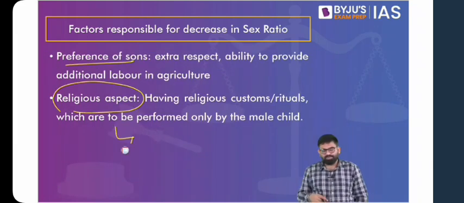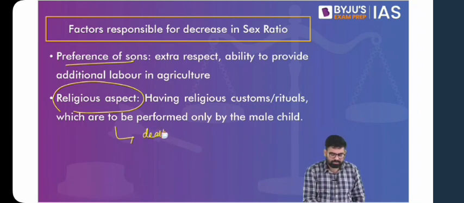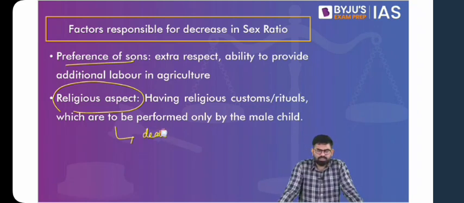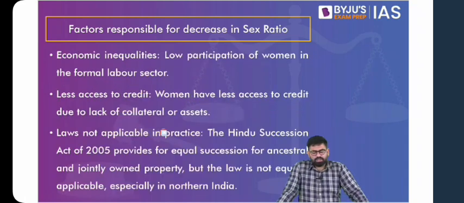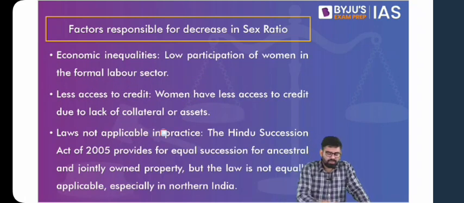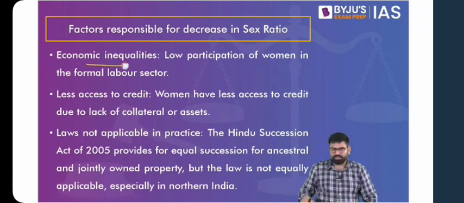Apart from this, economic inequalities, and if you remember, this is the entire thing that we have to understand from the perspective of role of women. This has been discussed there, that women are disadvantaged with respect to men, which becomes a problem with respect to giving preference to a girl. So their low participation rates, they are not doing economically well. If they're not doing economically well, they would not have a better say with respect to access to credit.